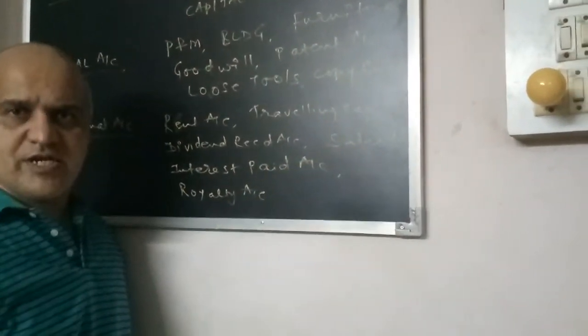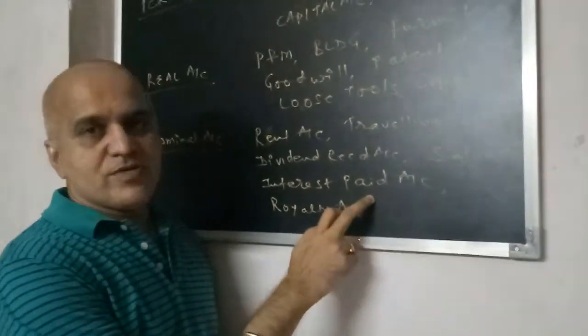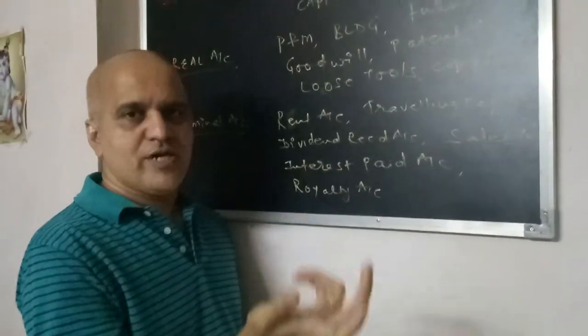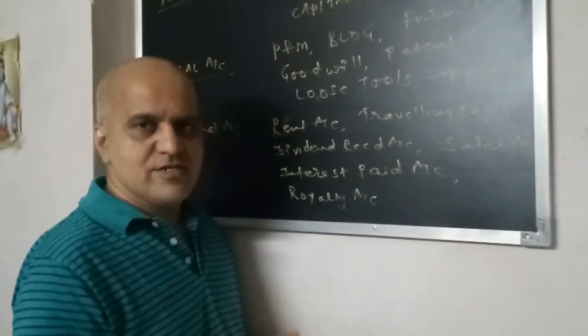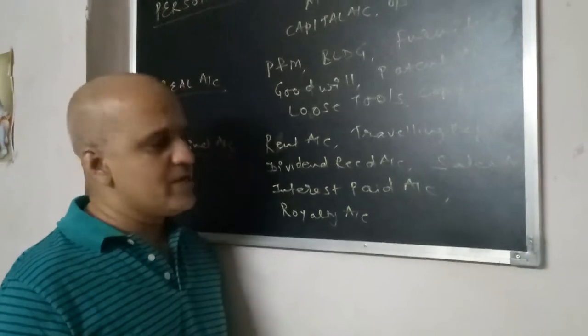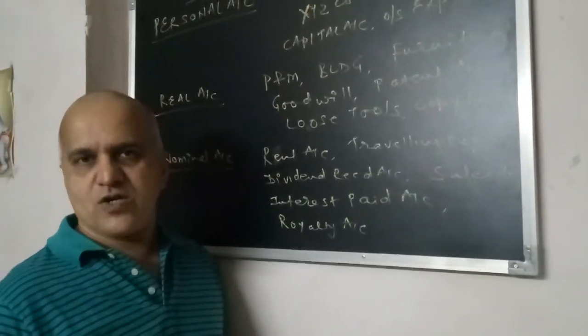Sales account is your income. Interest paid account, paid and received both are different. If it is paid, this is an expense. If it is received, it is your income. And the last one is royalty account.